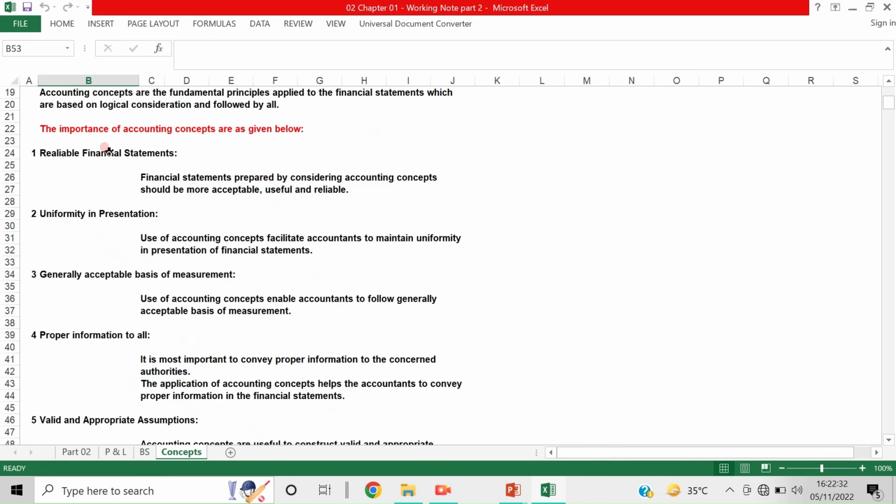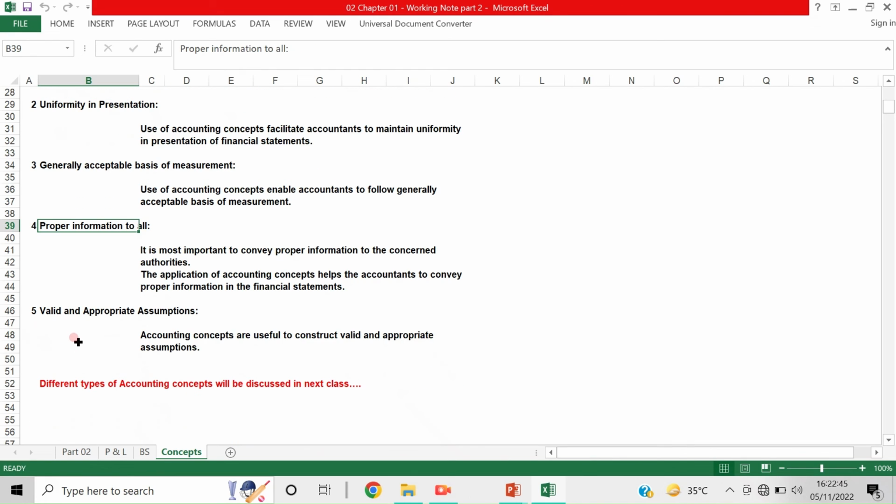What is the importance of accounting concepts? The importance of accounting concepts is given below: reliable financial statements, uniformity in presentation, generally acceptable basis of measurement, proper information to all, and valid and appropriate assumptions. Now, different types of accounting concepts will be discussed in the next class. We will study that in the next class.